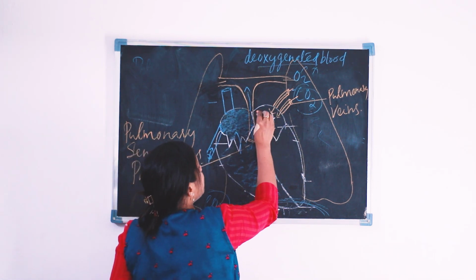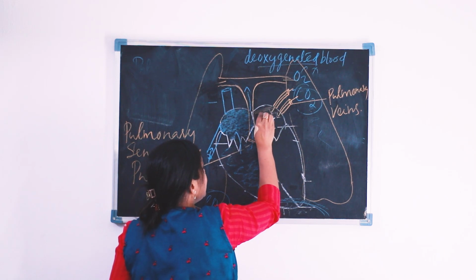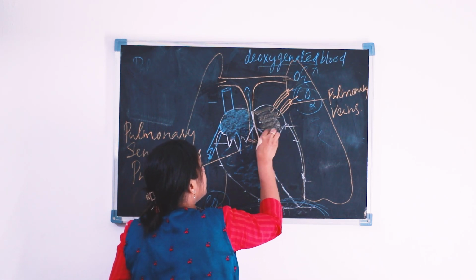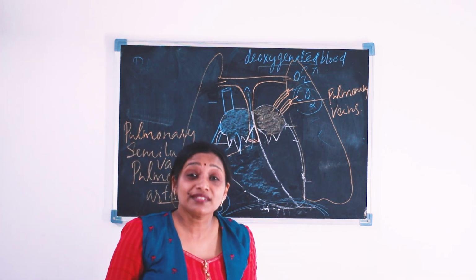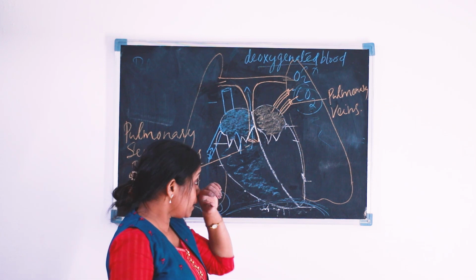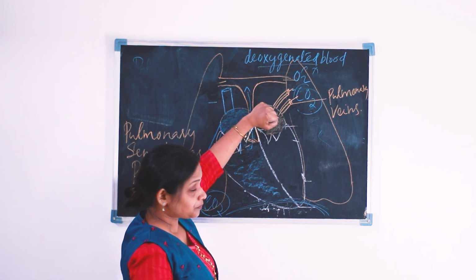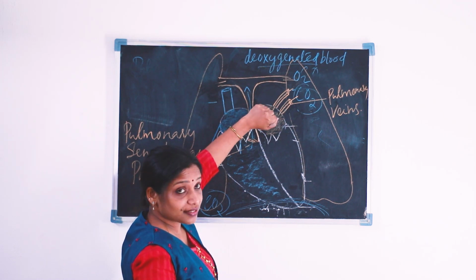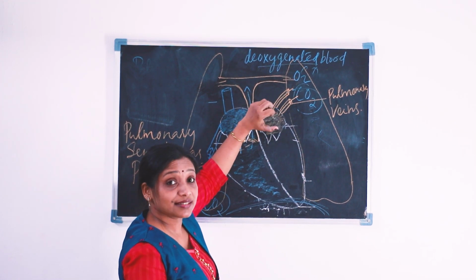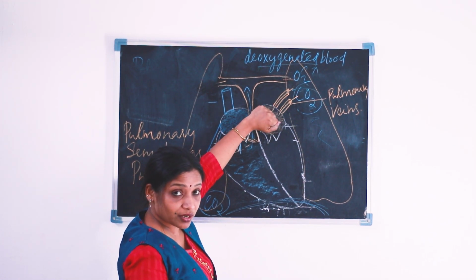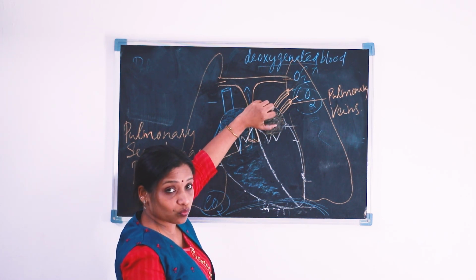Now what happens? Now our left auricle. The left auricle is filled with which blood? The left auricle is filled with pure blood, or oxygenated blood, and the auricle starts expanding. After that, the auricle starts contraction. That is the diastole, then the systole of the auricle. Auricular systole. Okay.